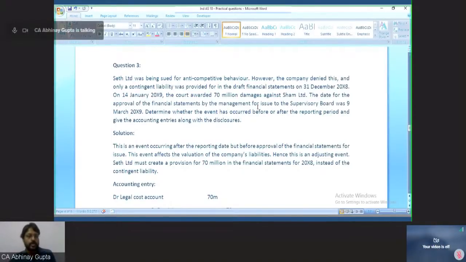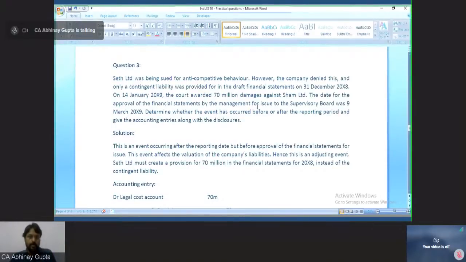So inventory valuation, why is inventory valuation a non-adjusting event? Somebody asked again. Let me explain it again. For inventory, there were no conditions or evidences existing as of 31st December 2004 that rainfall will happen and inventory will get damaged. Inventory has been damaged only because of the rainfall. There were no evidences. So it is a non-adjusting event.